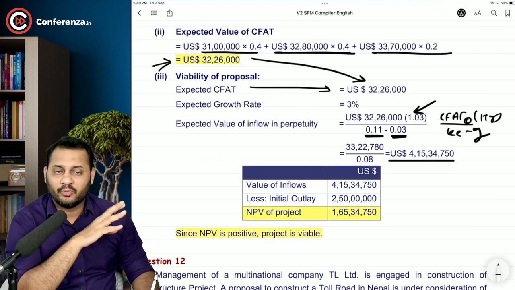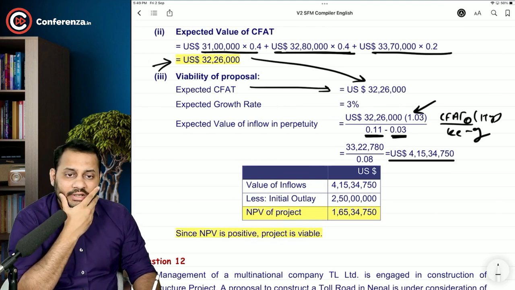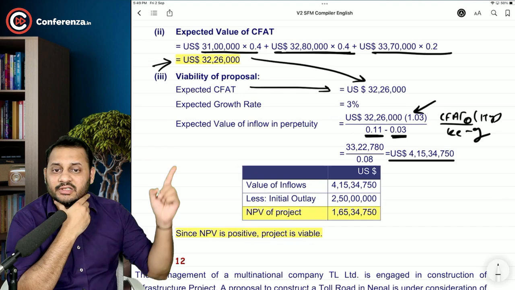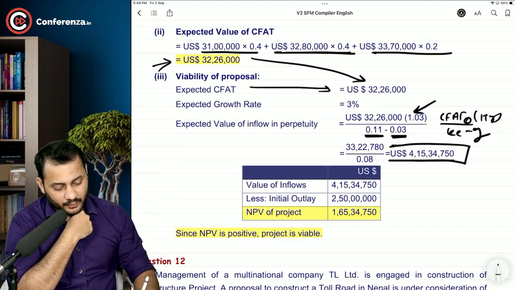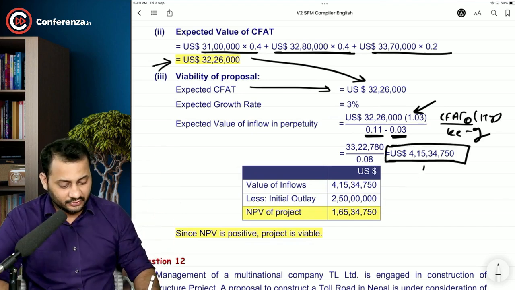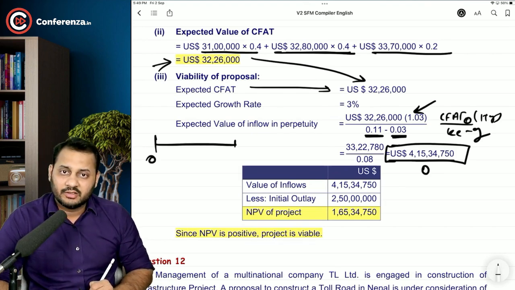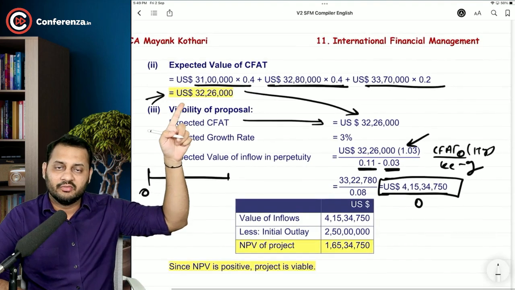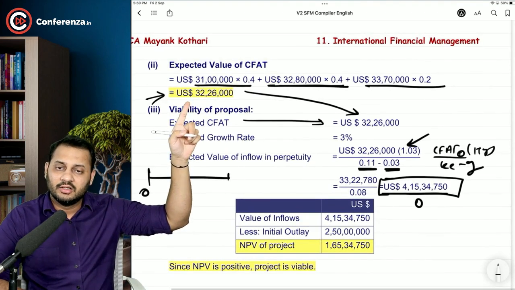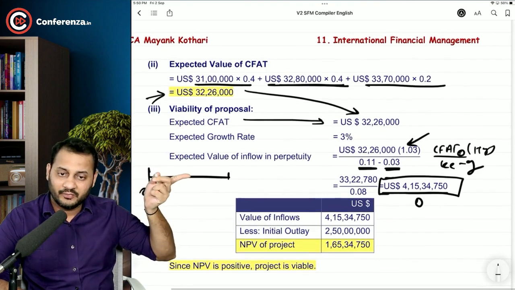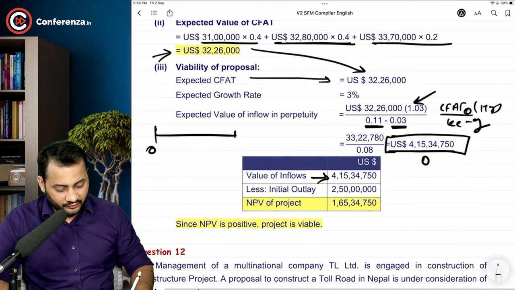That is 415.53 millions. This is the cash inflow to you, and this is at zero time itself. That means we are not going to add any further 32.26 CFAT. This is included in that 415. So the value of the inflows is 415.